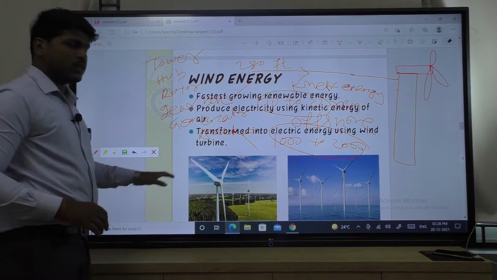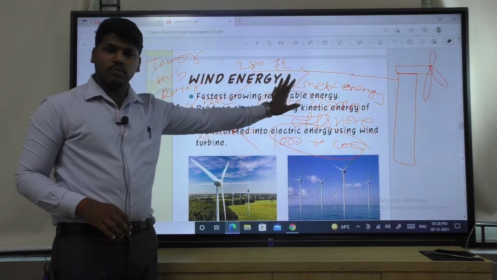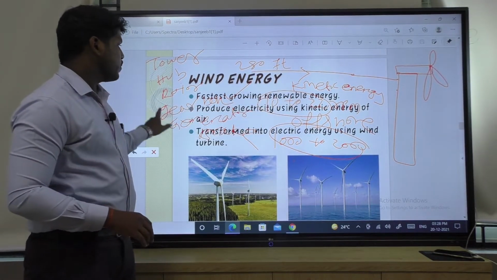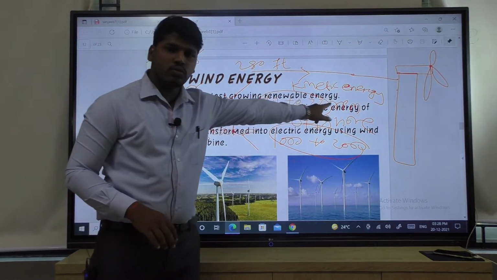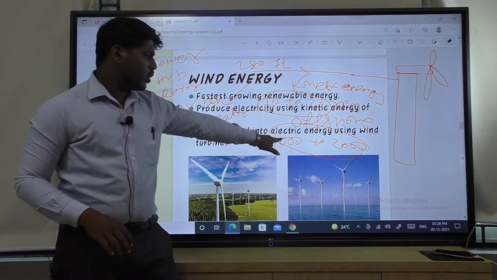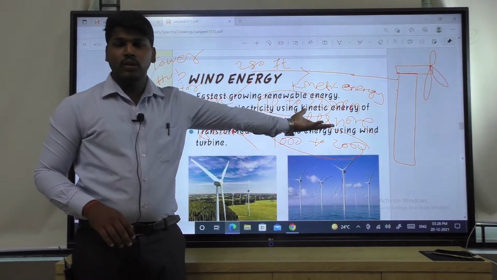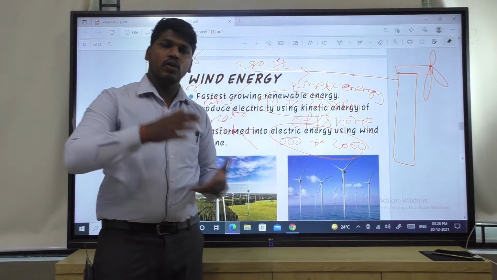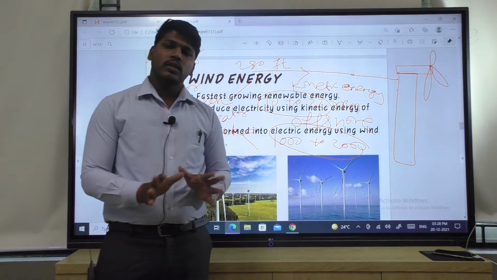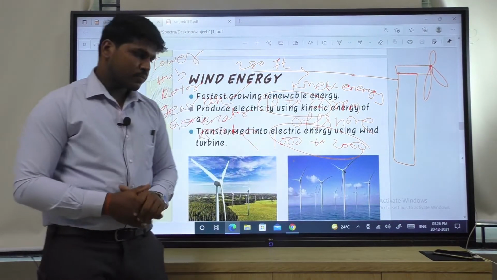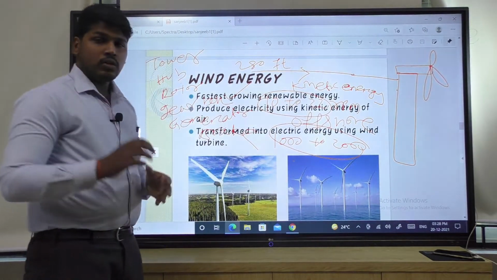So, remember this. Again we will study it in the third chapter, wind energy. With the help of this gearbox, this 10 to 22 rpm speed will be converted to 1000 to 2000 rpm, then it will be given to the generator, and from the output of the generator we will get electrical energy. Okay. So, this is all about your wind energy.